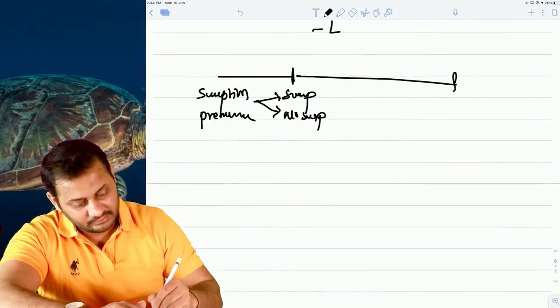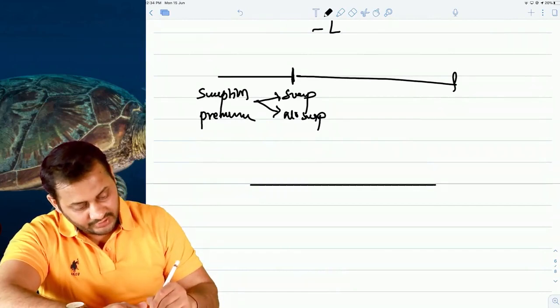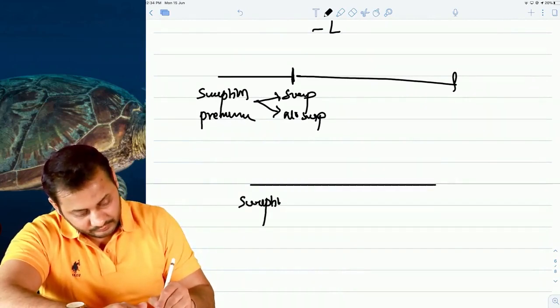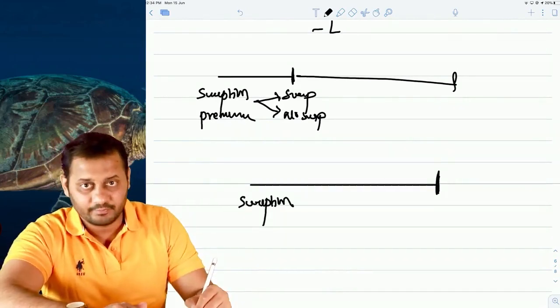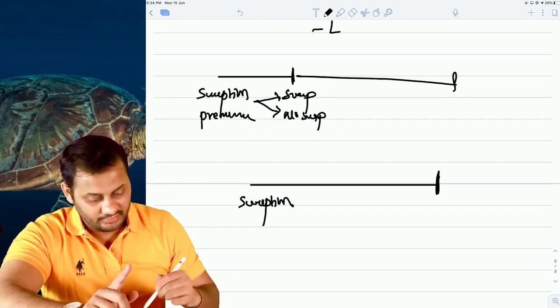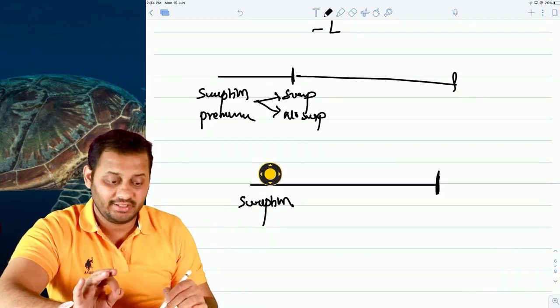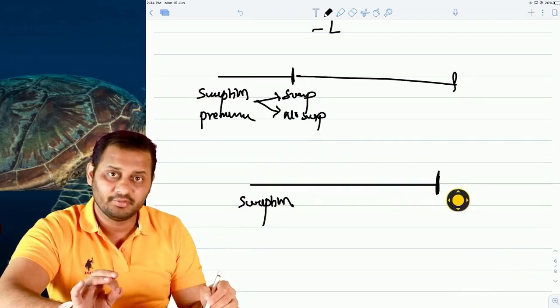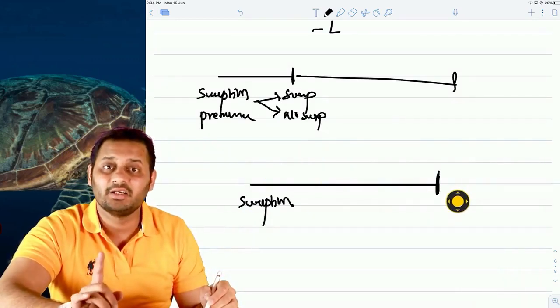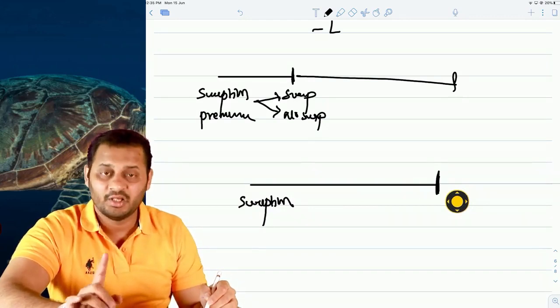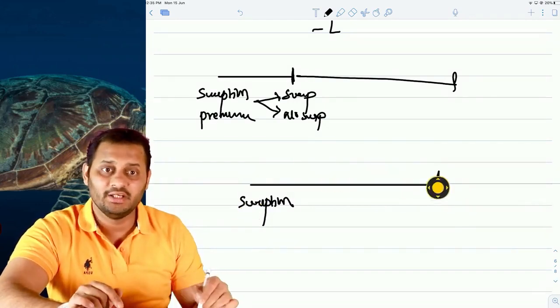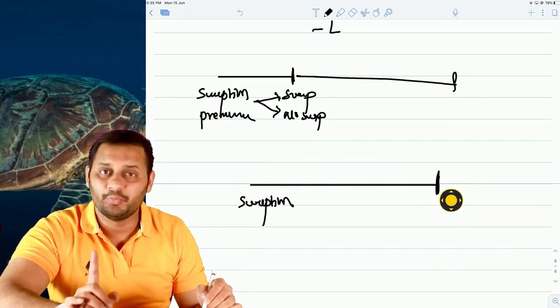So let's take an example. You take a swaption here and the expiry is here. First of all, if you can exercise this option anytime in the period, this is called an American swaption. If you can exercise this option only at expiry, it is European.